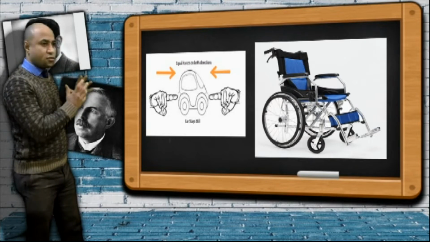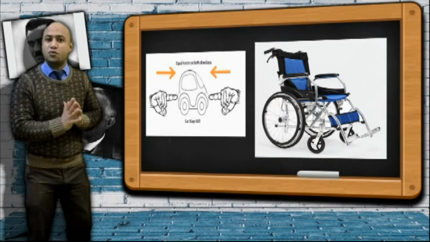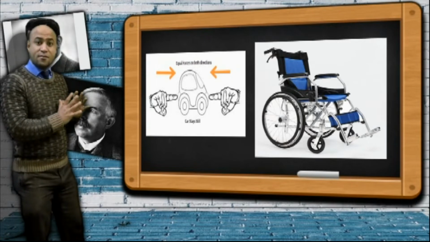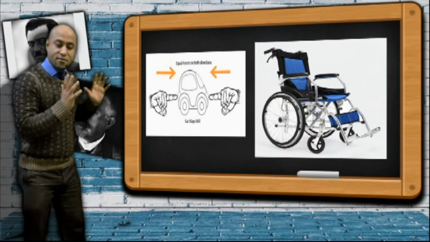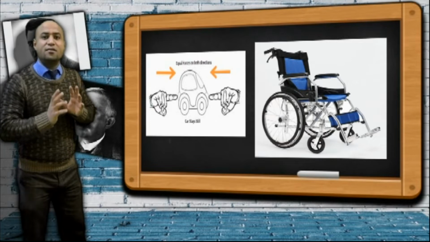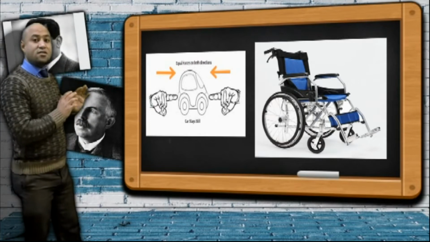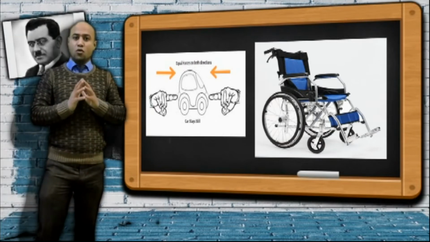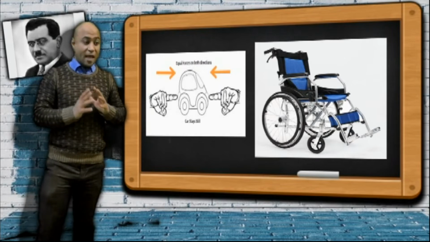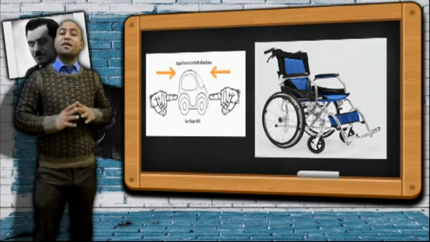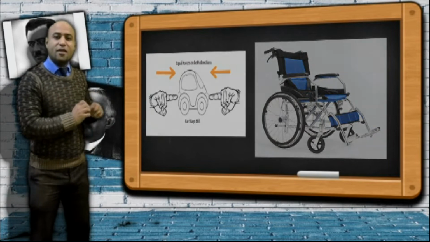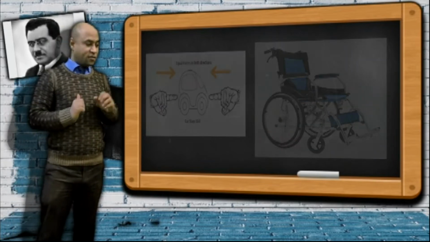So the summation of their forces equals 0. In this case, the chair is affected by 0 force. So its state doesn't change because the resultant force that acts upon it equals 0.